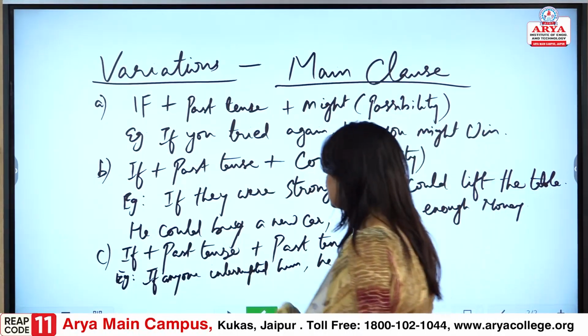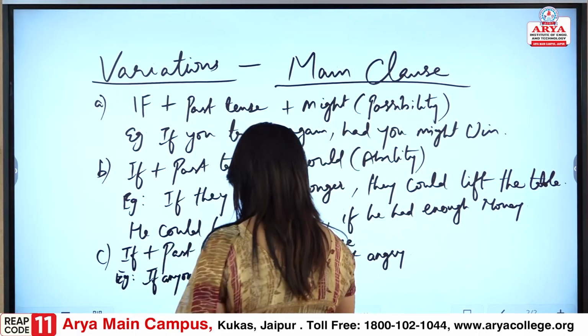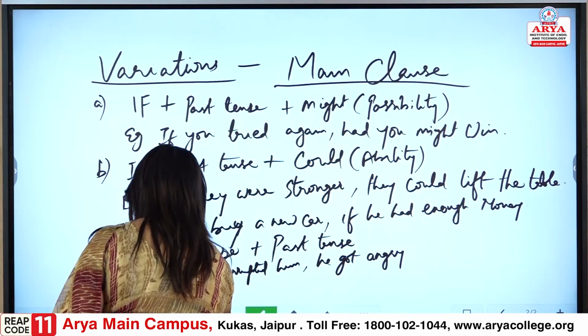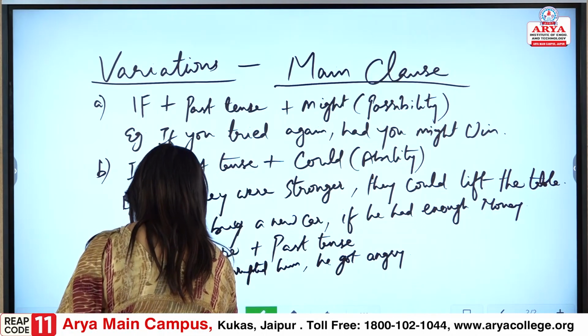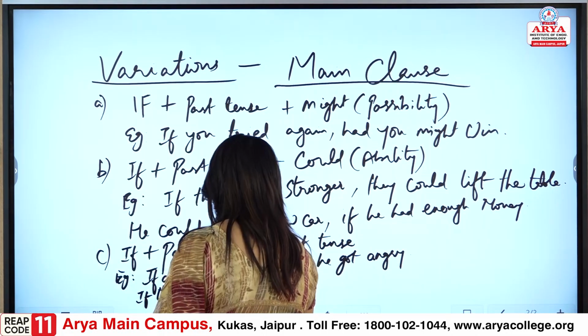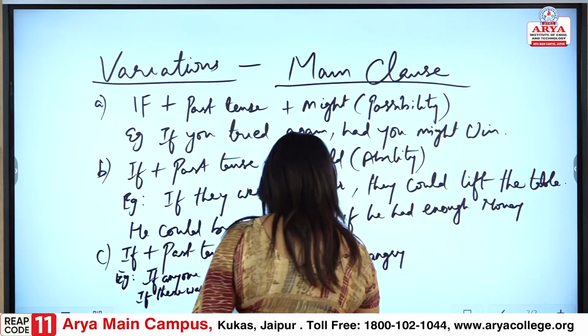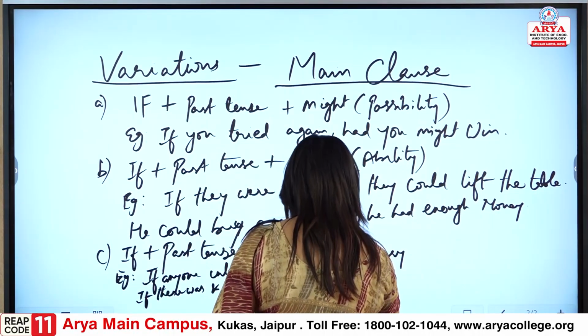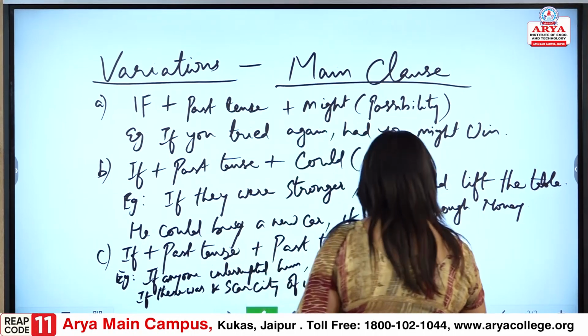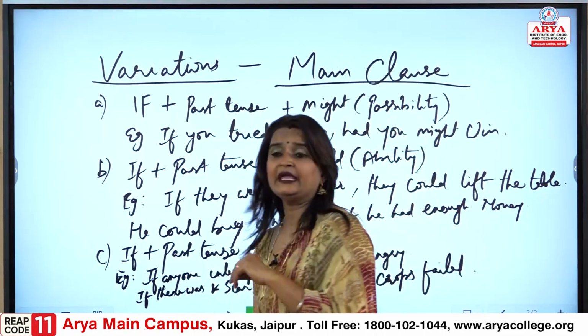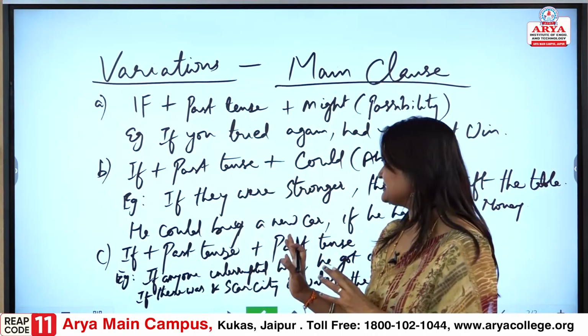Let me give another example so that your concept can be clear. If there was a scarcity of water, the crops failed. Again, over here it is past tense.